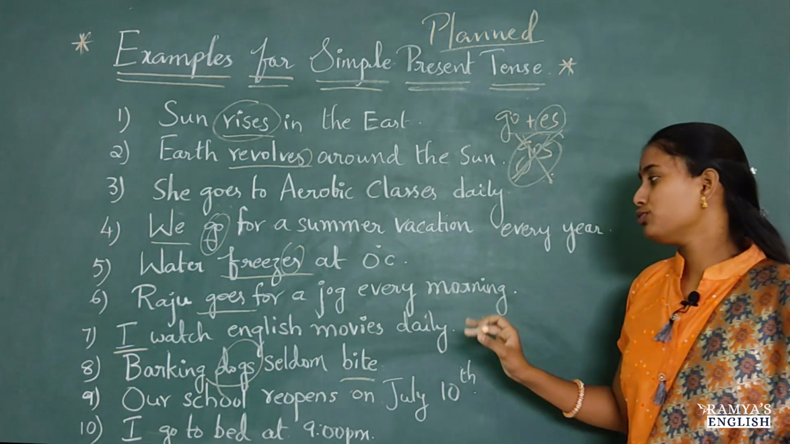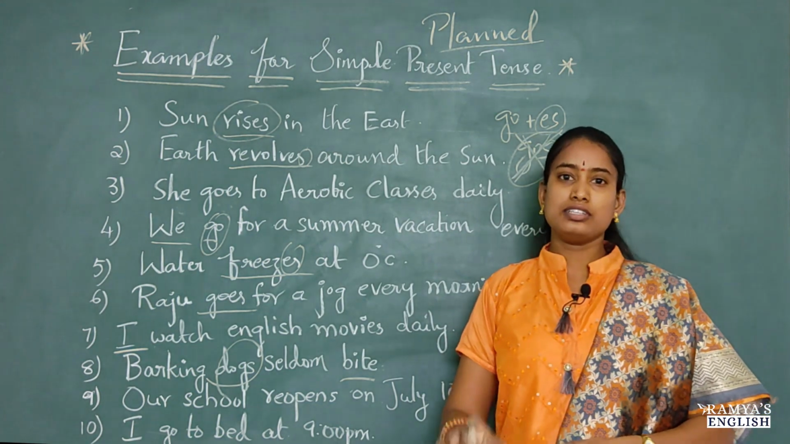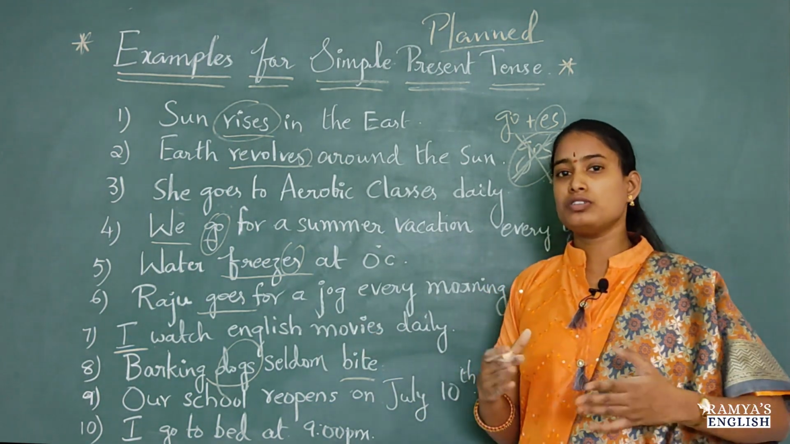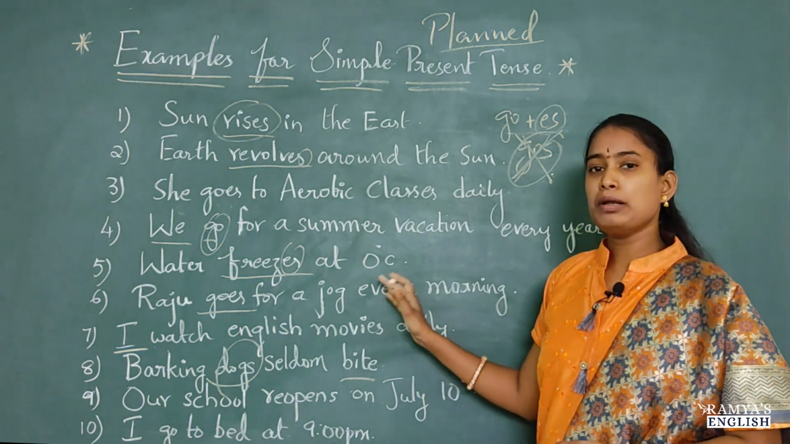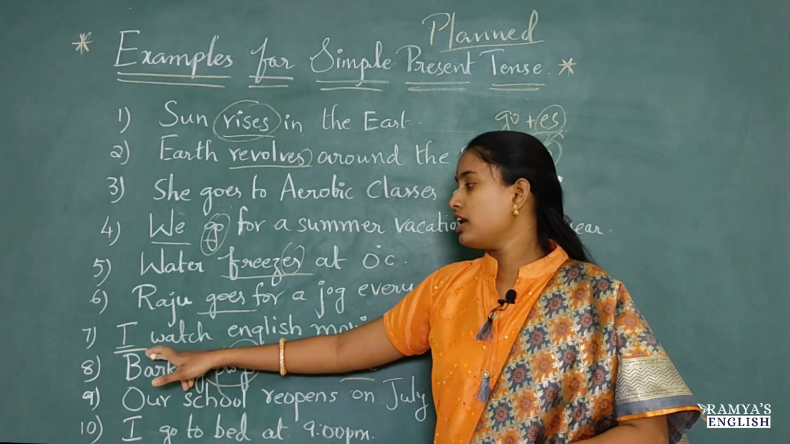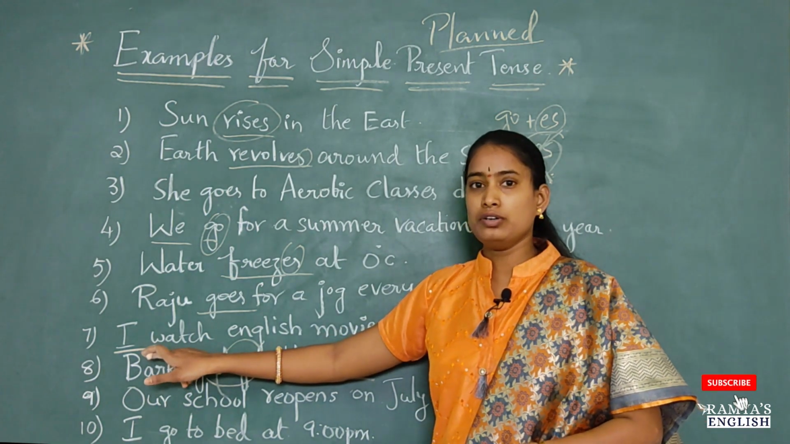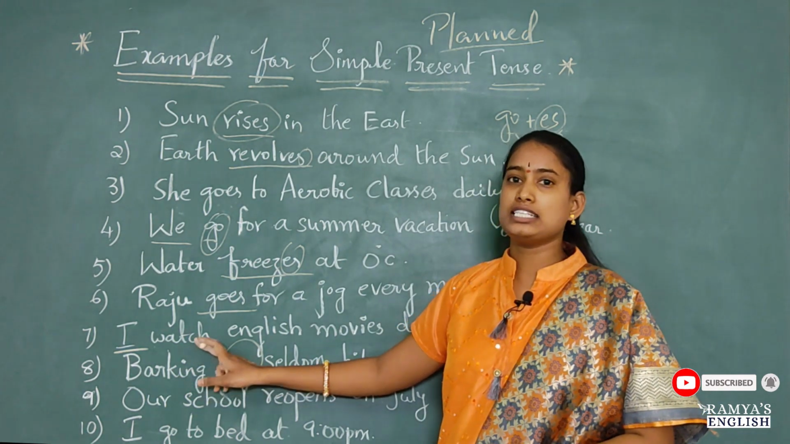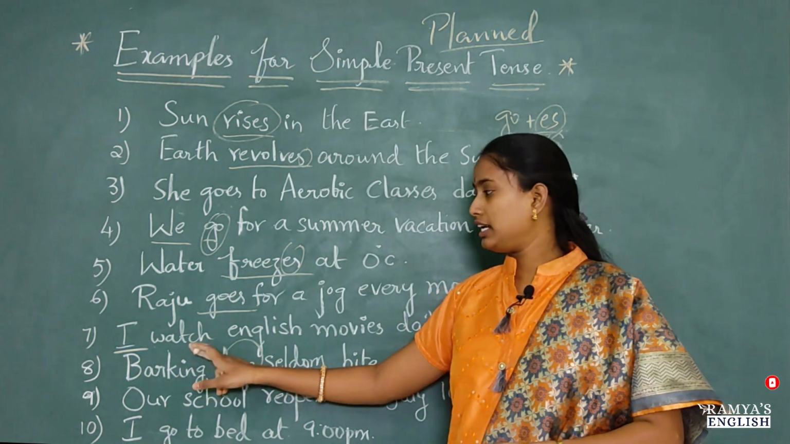I watch English movies daily. So this is a daily action, a repeated action. That's why we are using simple present tense for this sentence. Here if you observe, I is a pronoun and it is first person. That's why we are not adding any S or ES to the main verb, that is watch.